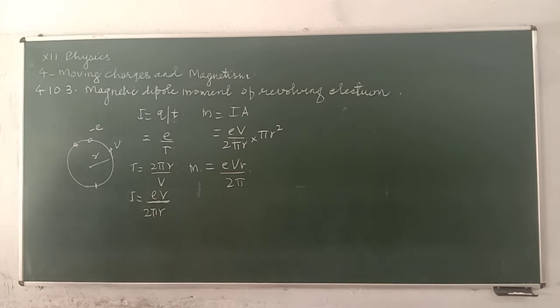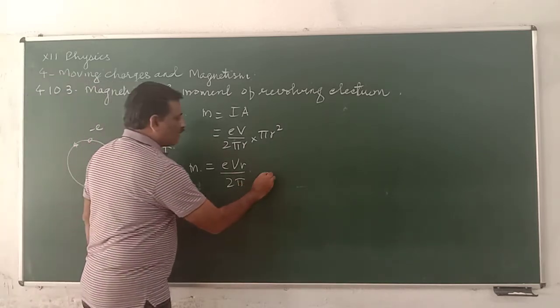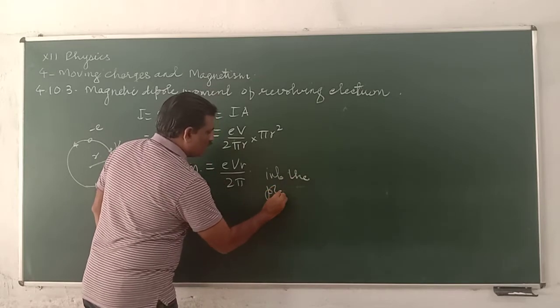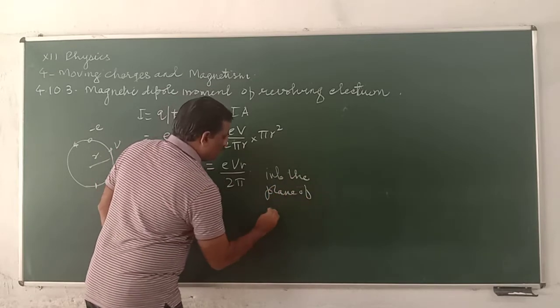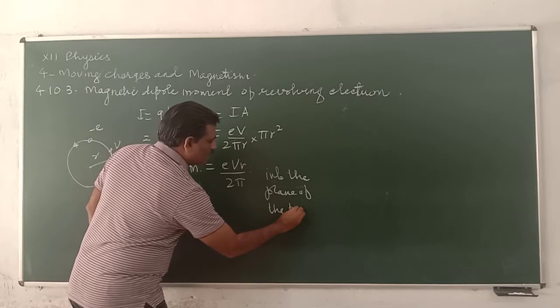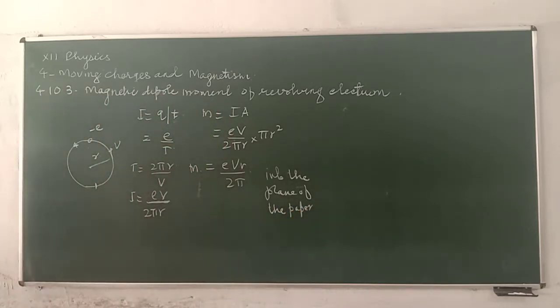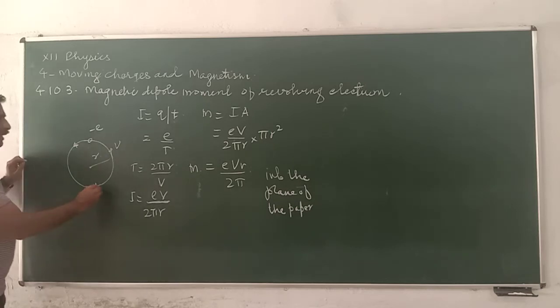It is directed into the plane of the figure, not outward.